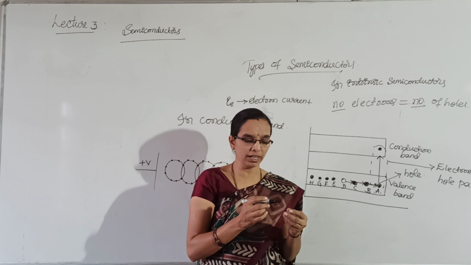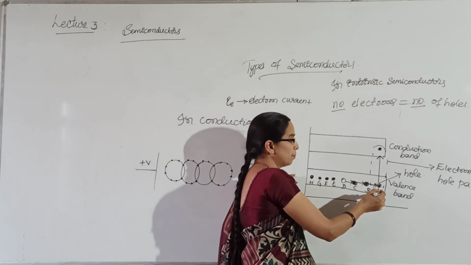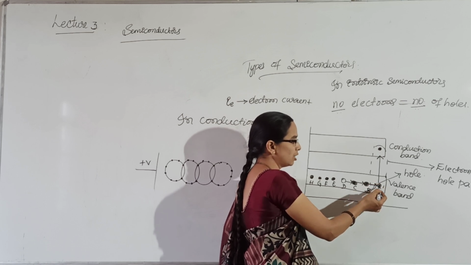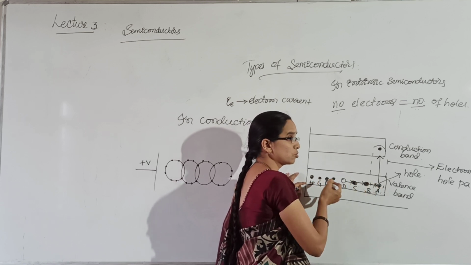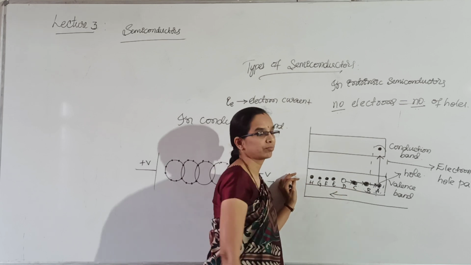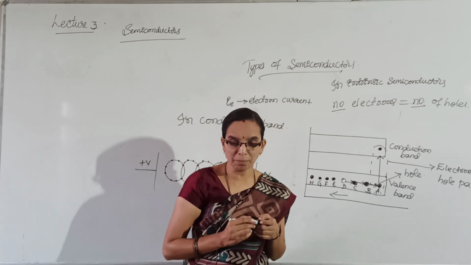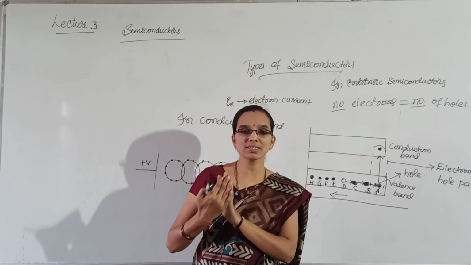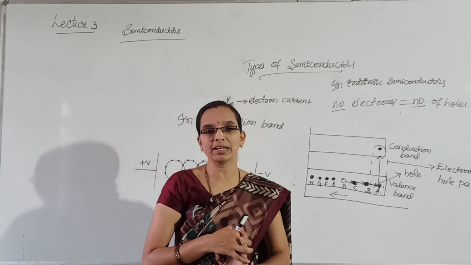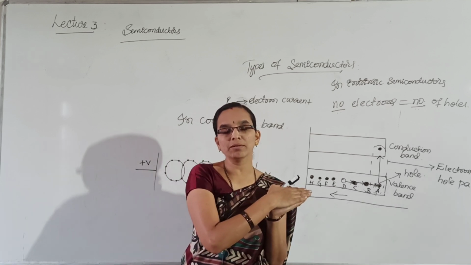The hole is shifting. It looks like the electrons are moving in this side, but it looks like the hole was there in position A, which is moving towards B, C, D, from A to H. The hole is moving in this direction. So in the valence band, what happens? The hole will be attracted. You can say the hole is attracted towards the negative terminal of the battery.